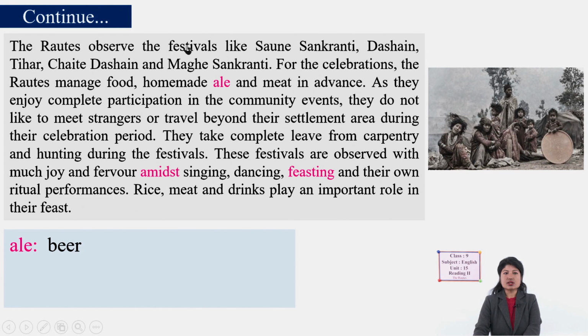The Rautes observe festivals. They celebrate festivals like Saune Sakranti, Dasai, Tihar, Chaite Dasai, and Maghe Sakranti. For the celebrations, they prepare homemade ale, which means beer, and meat in advance.